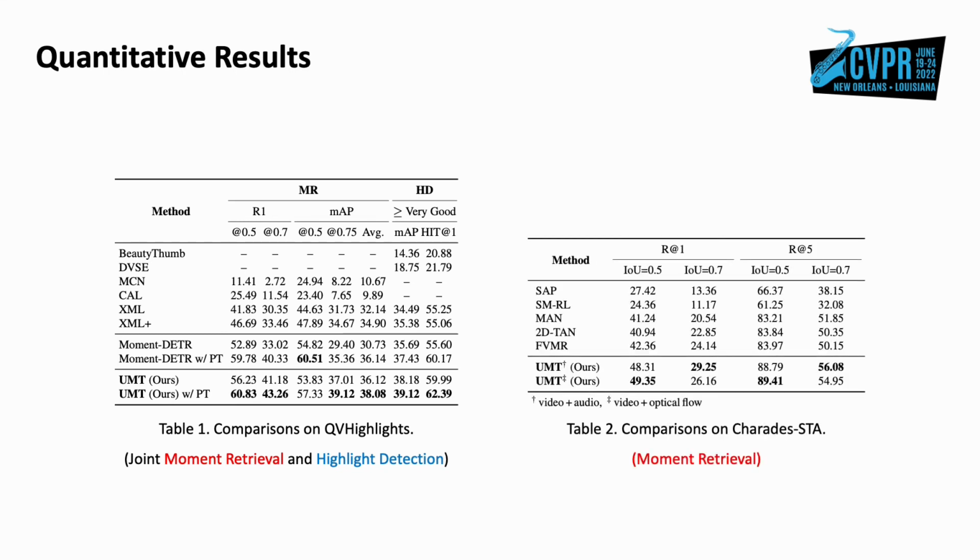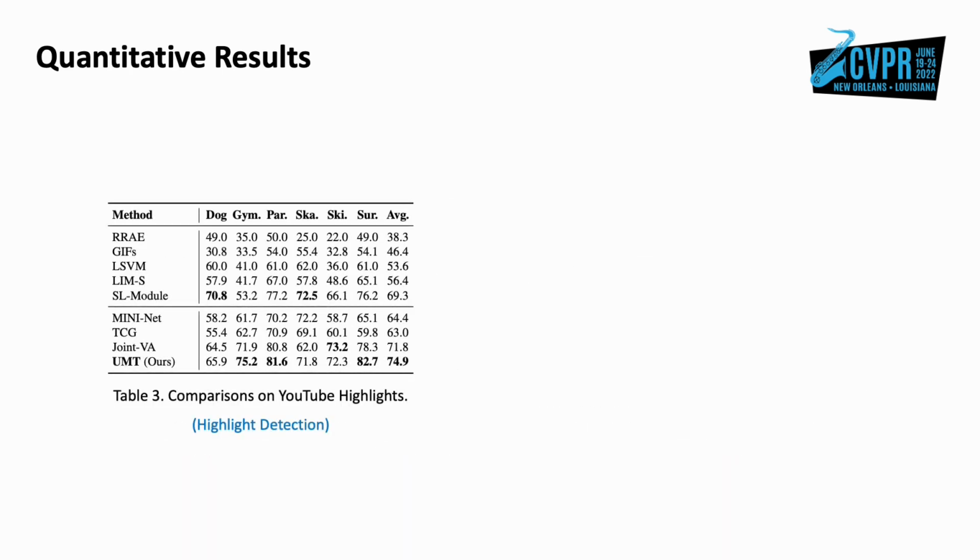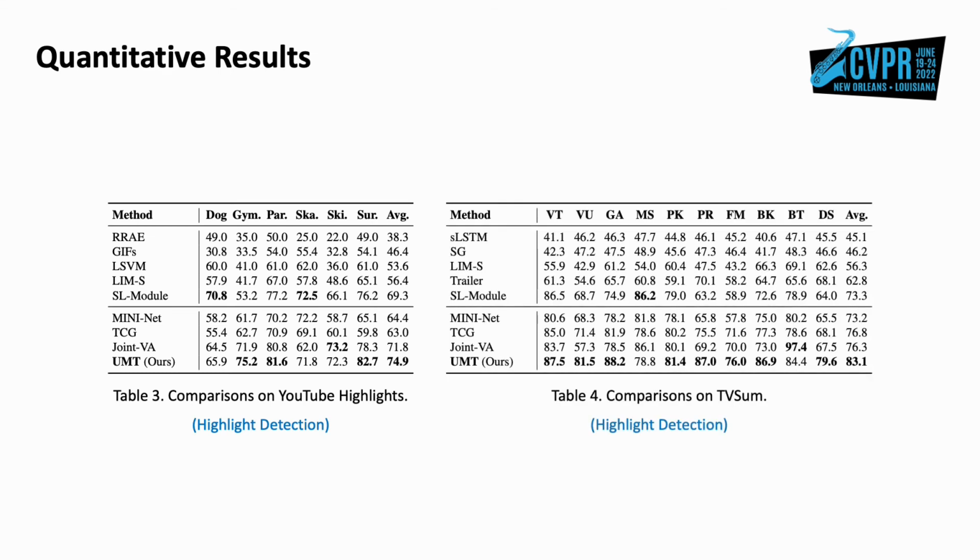Table 2 displays the moment retrieval results on Charades-STA dataset. We tried two types of modality combinations. Both variants obtain better results than existing counterparts. We also evaluate UMT on the highlight detection task on YouTube Highlights and TVSum datasets. The text queries are unavailable or unreliable in these two datasets. The comparisons above demonstrate that our approach can handle different modality conditions and combinations, showing the effectiveness on multiple tasks under various settings.